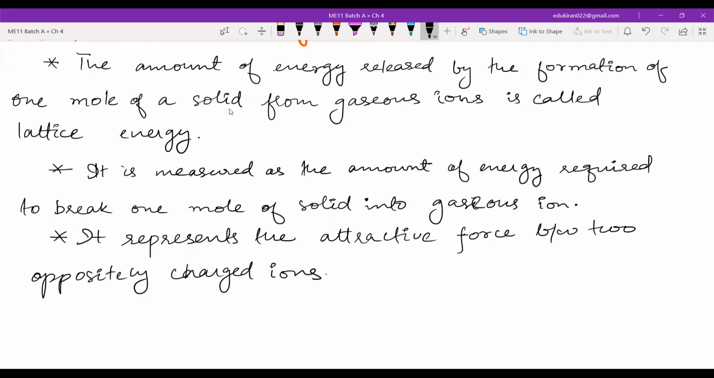So if it is measured as the amount of energy required, this lattice energy will also be endothermic. Whatever energy we calculate, we will be giving that energy to a particular solid, then we will be breaking that solid into gaseous ions. So we'll be giving energy. Next we will look at the factors affecting the lattice energy.